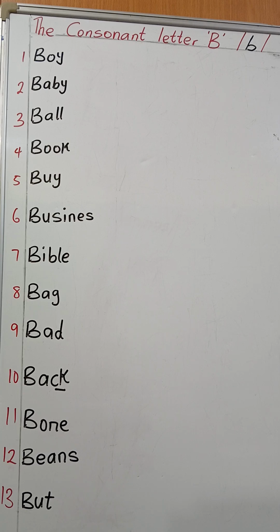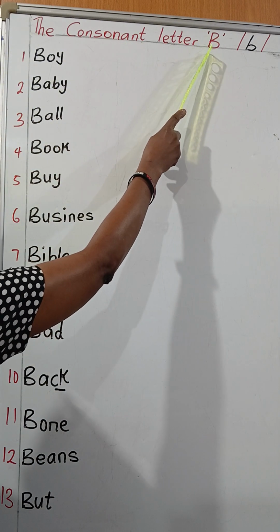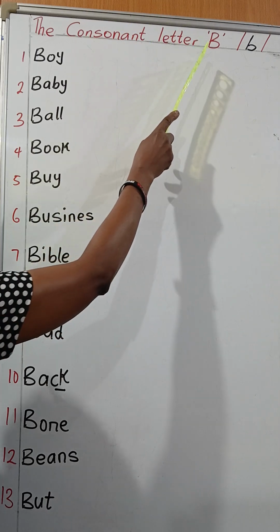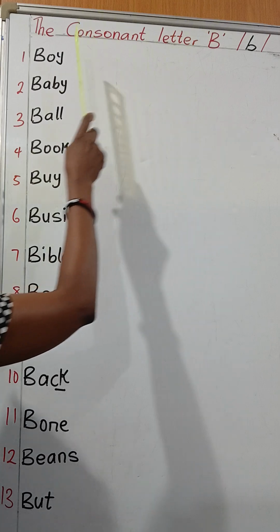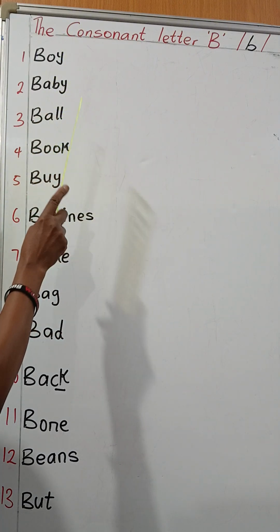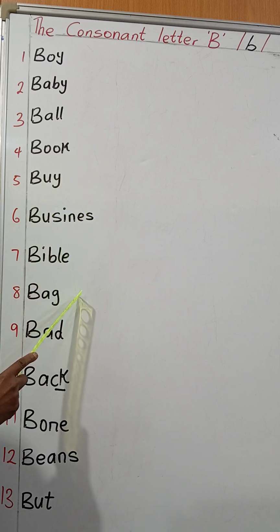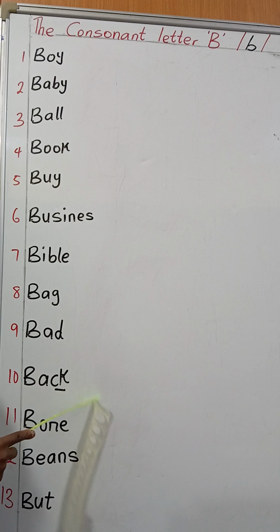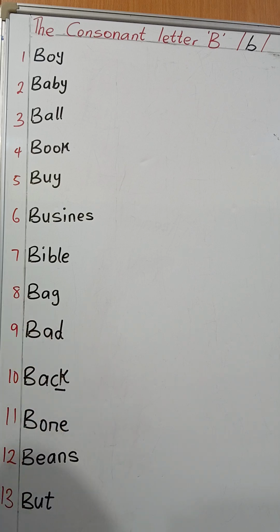Today's video, we are going to be transcribing and sounding word examples for the consonant letter B. This is the consonant letter B and it gives the sound B, B, B, as in boy, baby, ball, book, buy, business, Bible, bag, bad, back, bone, beans, but. These two will give one sound.